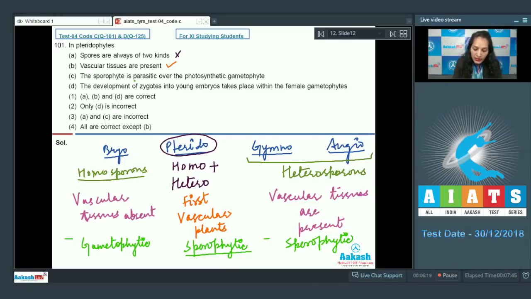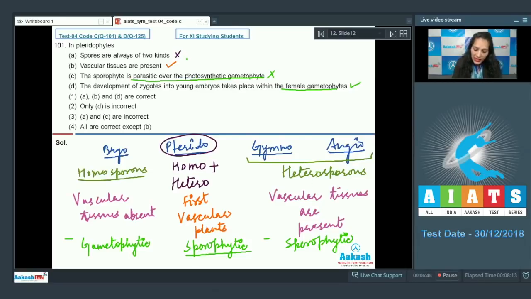So, C statement, the sporophyte is parasitic over the photosynthetic gametophyte? No. The sporophyte is photosynthetic, it is the main and independent plant body. So, this statement is incorrect. D, the development of zygotes into young embryos takes place within the female gametophytes. Yes, it is true for all the given plant groups that the zygote develops into embryo in the female gametophyte.